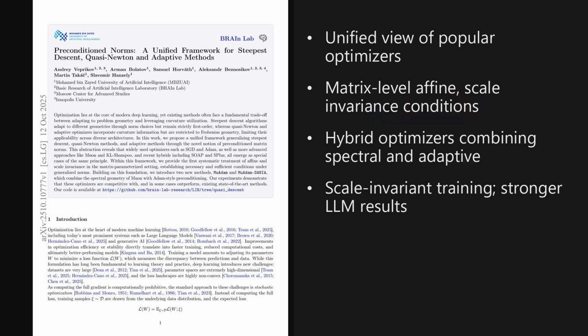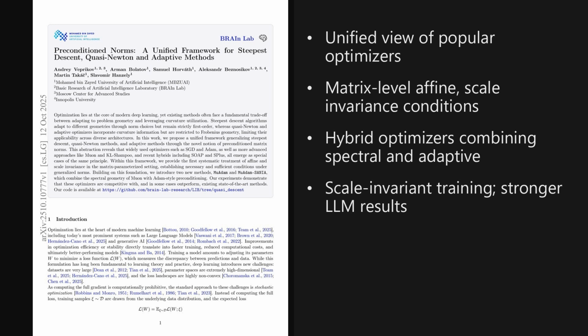I'm Alex. Today we're looking at a paper from the Hugging Face trending list, published on October 12, 2025, which was about 5 days ago. The big result is a unified optimization framework that ties together steepest descent, Quasi-Newton, and adaptive methods, and it yields new optimizers that are competitive and sometimes outperform the state-of-the-art.